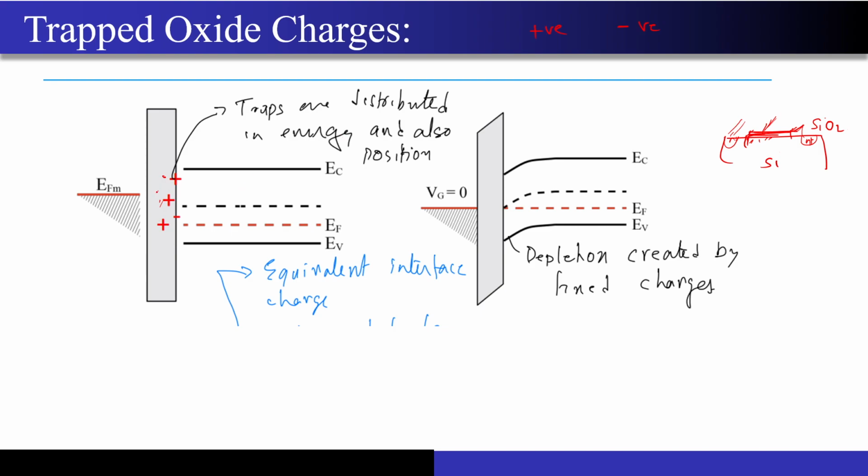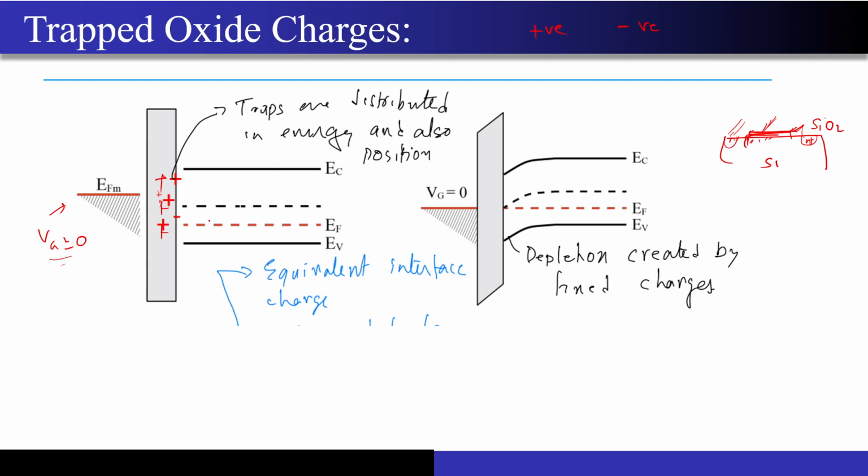Now if I consider positive charges which are getting trapped in the oxide, and I assume that they are fixed in nature, they cannot move actually. Now what will happen? See, I haven't applied anything over here. Vg is equal to 0. And now you are seeing over here that these positive charges have been created.